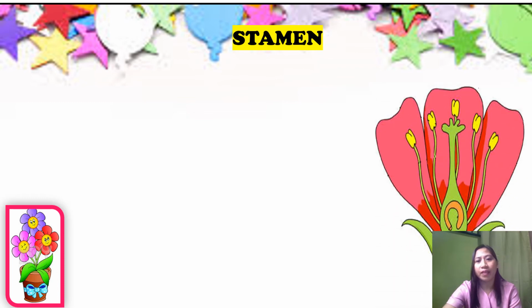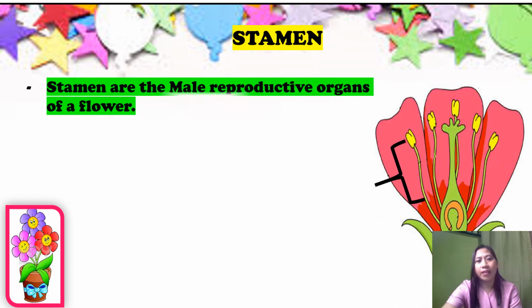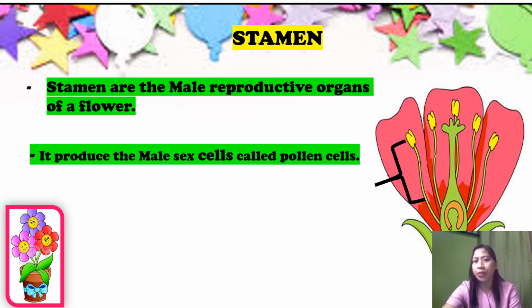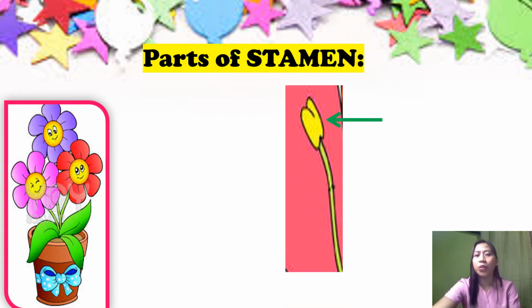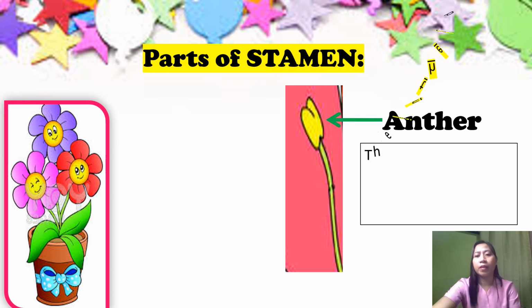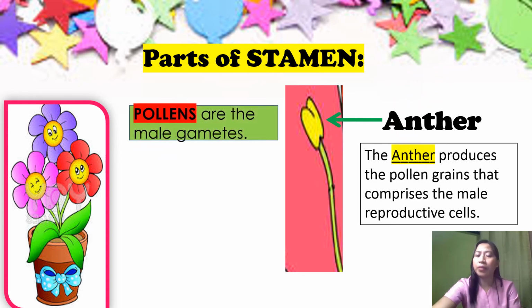Stamen. Stamen are the male reproductive organs of a flower. It produces the male sex cells called pollen cells. It is made up of two parts, the anther and the filament. This time let us discuss the different parts of the stamen. First we have the anther. The anther produces the pollen grains that comprise the male reproductive cells.